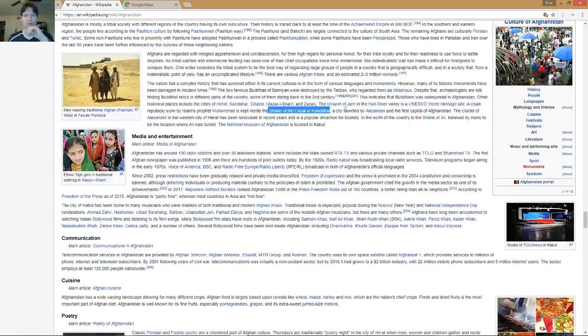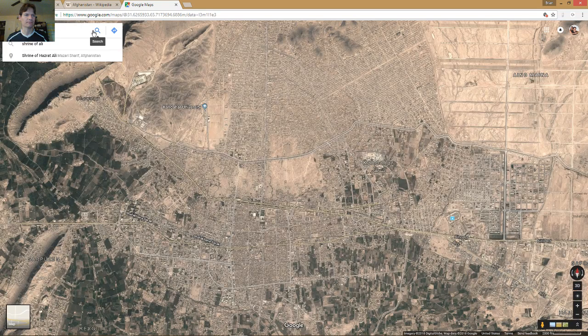Alright, anything else you want to check out while we're in Afghanistan? In the north of the country is the citadel of Alexander, in the western city of Herat. Well, okay, we saw that one. In the north of the country is the Shrine of Ali. Shrine of Ali, okay. Let's see if we can find that one.